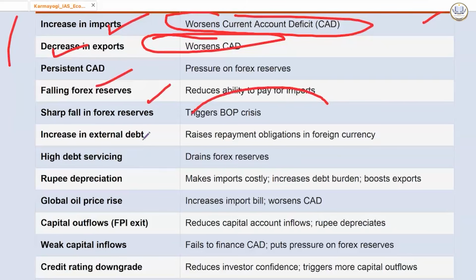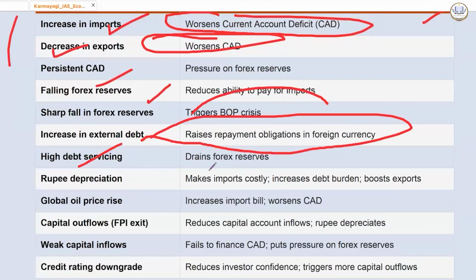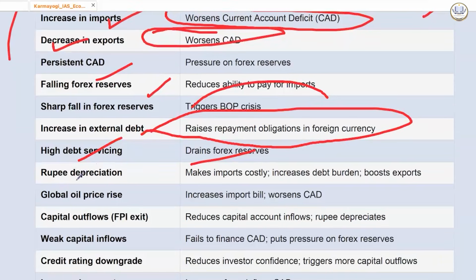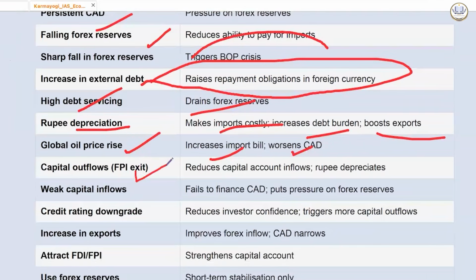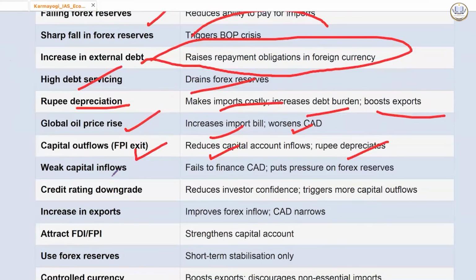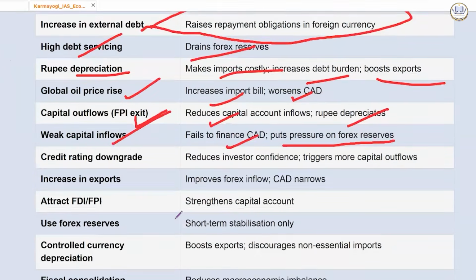Increase in external debt will raise repayment obligation in foreign currency. High debt servicing will drain forex reserves. Rupee depreciation makes import costly, increases debt burden, boosts exports. Global oil price rise will increase import bill, worsens the current account deficit. Capital outflow will reduce capital account inflows, rupee depreciates. Weak capital inflow fails to finance current account deficit, puts pressure on forex reserves.